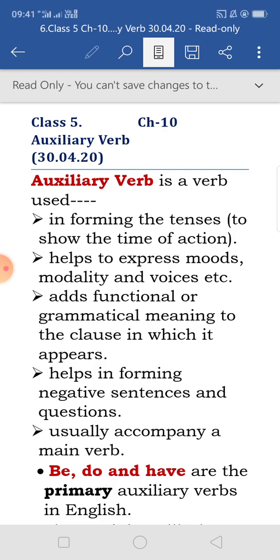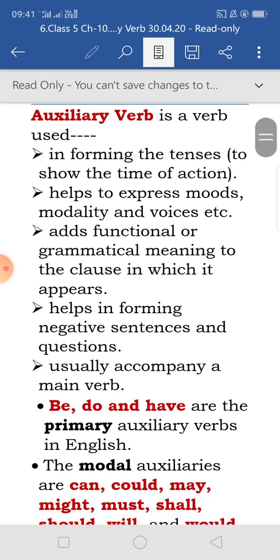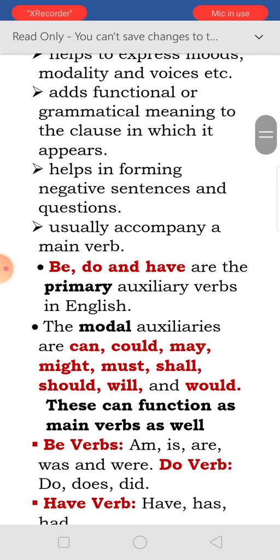It usually accompanies a main verb. As I told, an auxiliary verb sits with the main verb. Be, do and have are the primary auxiliary verbs in English. And the modal auxiliaries are can, could, may, might, must, shall, should, will and would.